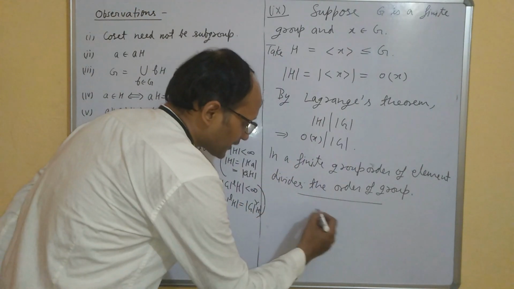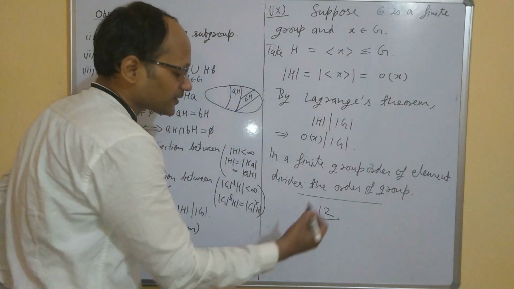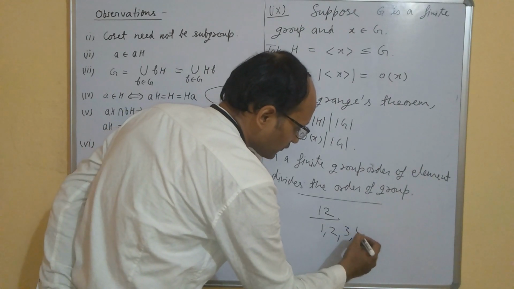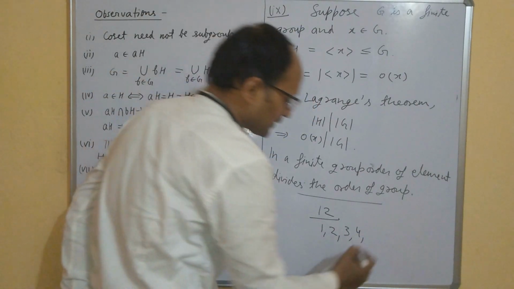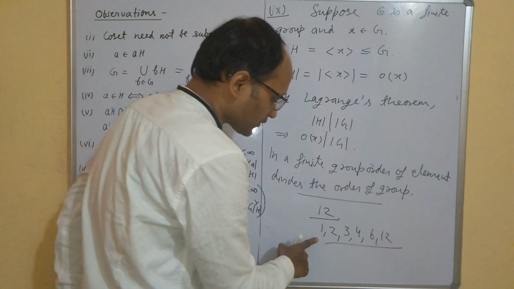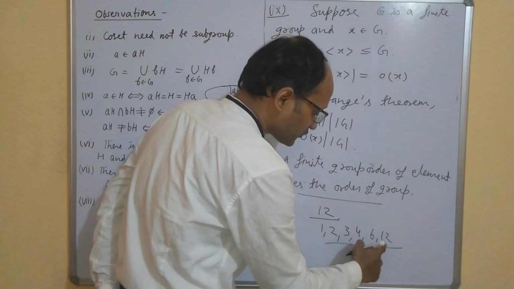For example, again let us see. Suppose I have a group of order 12. So what are the divisors of 12? 1, 2, 3, 4, 6 and 12. So this group may have an element of order 1, 2, 3, 4, 6, 12.